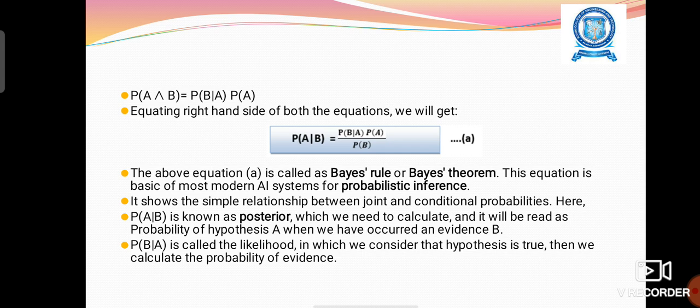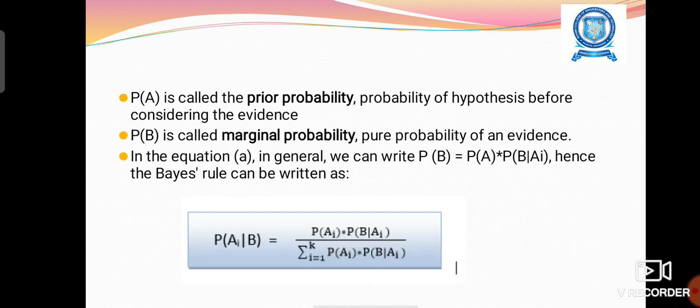This formula is called Bayes rule, where P of A given B is called the posterior probability. P of B given A, the right hand side value, is called the likelihood, in which we consider the hypothesis is true. Then we calculate the probability of evidence. Then P of A is called the prior probability, and P of B is called the marginal probability.